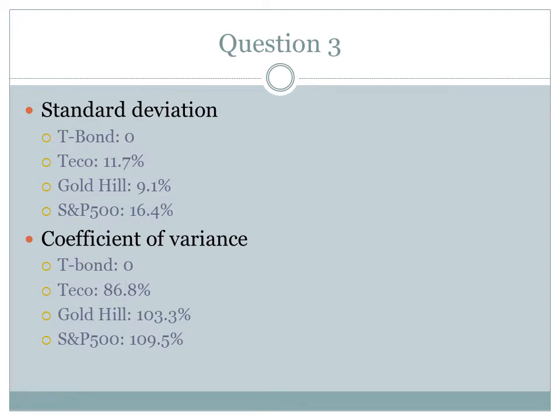Question 3 asks to find the standard deviation and variance of the four alternatives. These statistics measure an investment's volatility. T-bonds are the least volatile investment because your return rates will always remain constant at 8%. The riskiest alternative is the S&P 500 with a 16.4% standard deviation. The coefficient of variance is a measure of the risk-return trade-off. T-bonds and the S&P once again are the lowest and highest of this category.